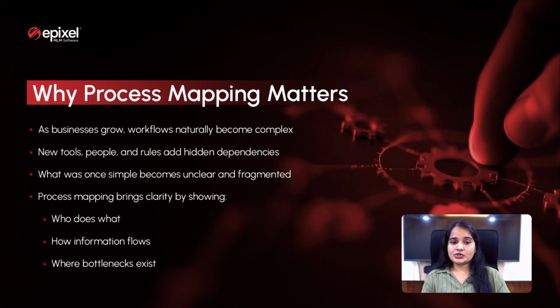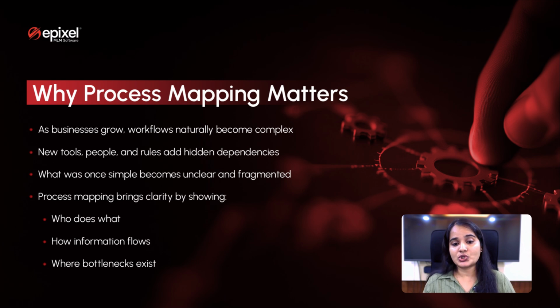First, let's look into why process mapping is important in organizations today. As organizations grow, their processes naturally become more complicated. New tools get added, new team members join, and new requirements come up. Over time, a simple workflow can turn into a confusing mix of steps and responsibilities. Process mapping brings clarity to this complexity.